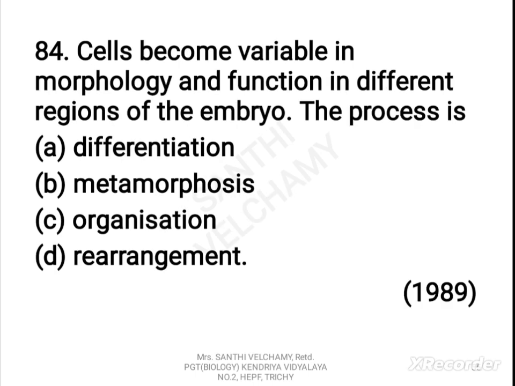Now next question. Cells become variable in morphology and function in different regions of the embryo. The process is: A. differentiation. B. metamorphosis. C. organization. D. rearrangement. The correct answer is A.